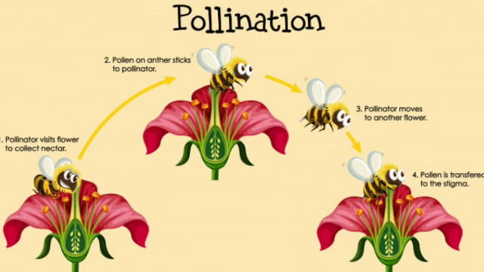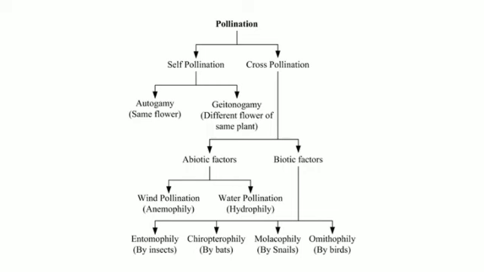Next is pollination. What is pollination? The transfer of pollen grains from the anther of a stamen to the stigma of a pistil is called pollination. Pollination takes place in two different ways. They are self-pollination and cross-pollination. Self-pollination means when the pollen grains from the anther of one flower reach the stigma of the same flower. It is called self-pollination. Self-pollination generally occurs in bisexual flowers.